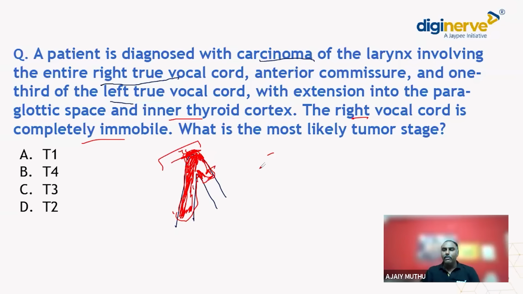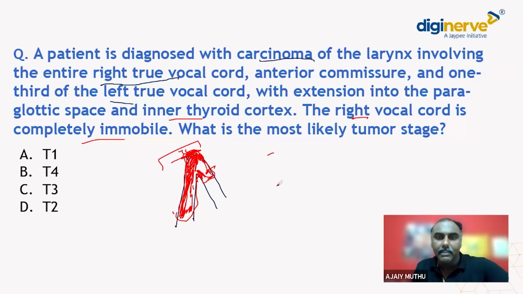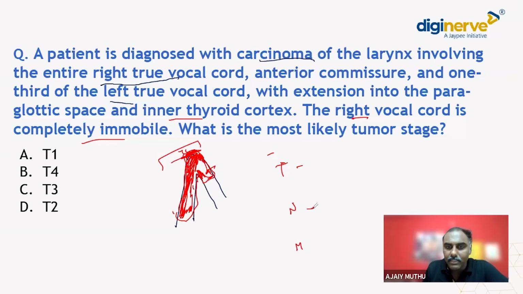We usually follow AJCC staging, and in the AJCC staging, we have a TNM staging system: T for the tumor, N for the node, M for the met. So when we stage, they have asked just a T staging. So when you ask for the T staging, just have it in mind. In the T staging, we divide into T1 to T4.